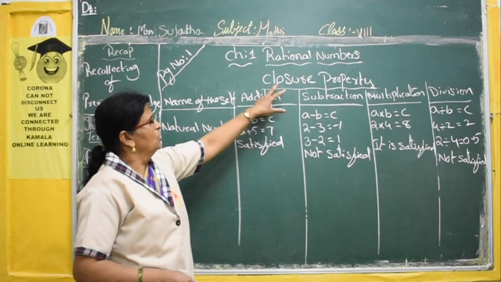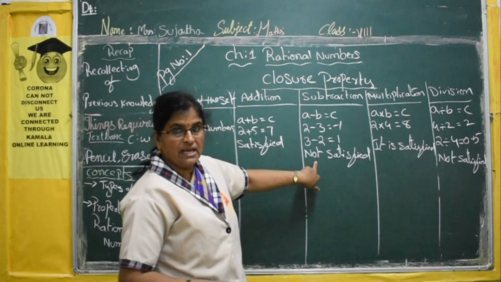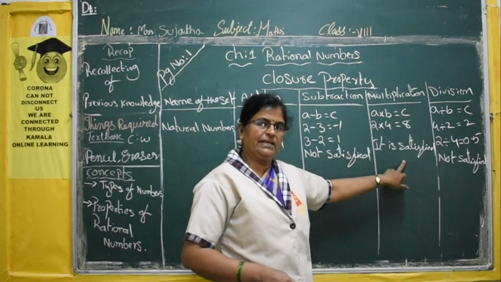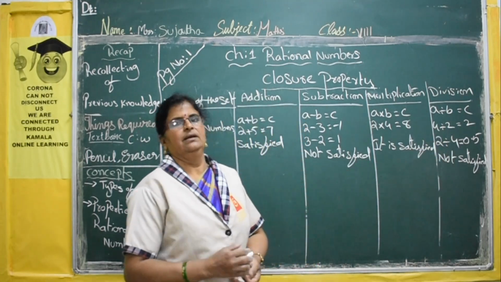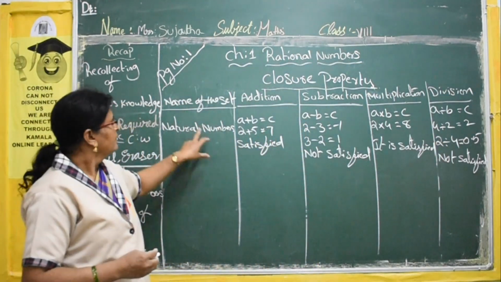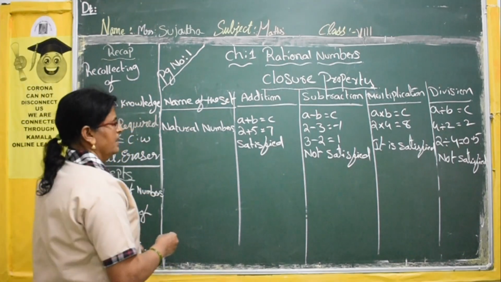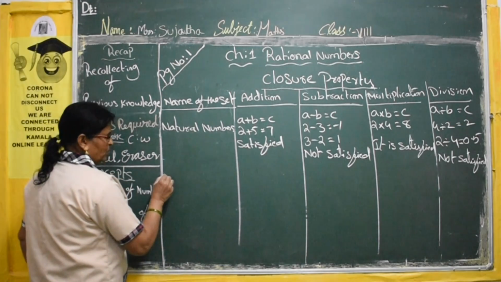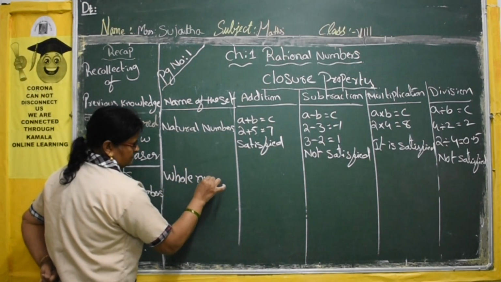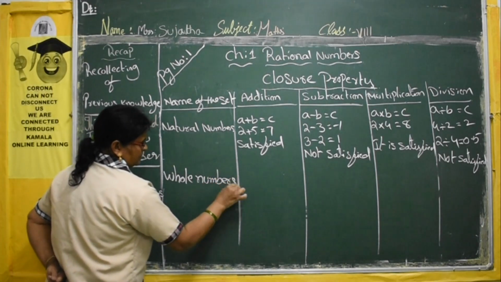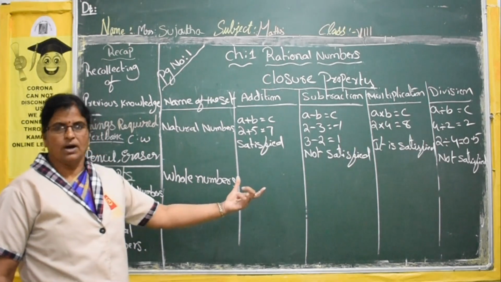Okay. Now, understood? I hope you understood. Closure property under addition is satisfied. Under subtraction it is not satisfied. Under multiplication it is satisfied. Under division it is not satisfied. Like this we have to apply to whole numbers, integers and rational numbers. Now the next set, I will apply for whole numbers. Whole numbers start from 0, 1, 2 and so on.